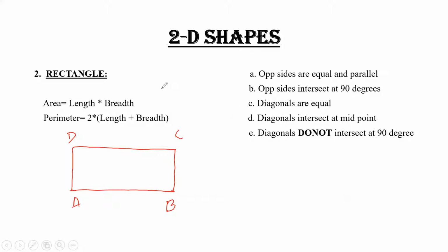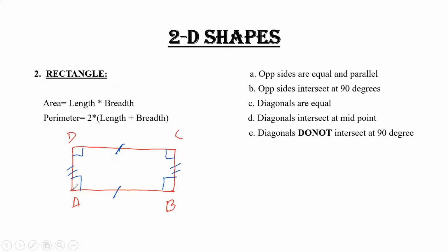So first of all, we must know the properties of a rectangle. Opposite sides are equal and parallel. That means if we talk about this side and this side, these two sides are parallel and equal. Similarly, these two sides are parallel and equal. Adjacent sides intersect at 90 degrees. Yes, all these sides intersect at 90 degrees.